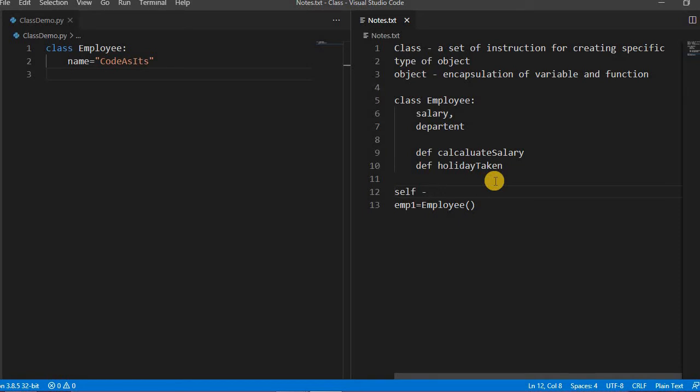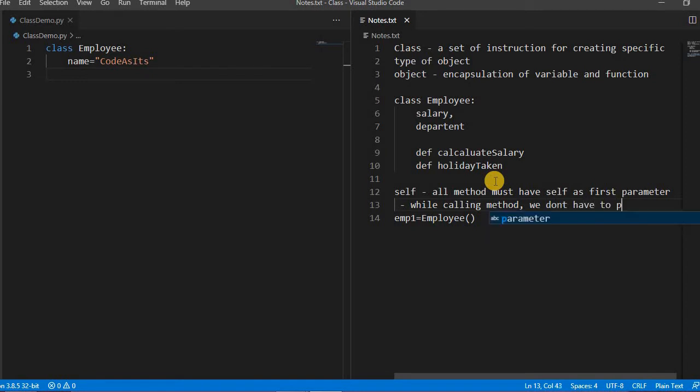So all the class methods must have self as the first parameter. And while calling a method, we don't have to pass it as an argument. By default, it will take it. If you remember the this keyword which points to the current object, self works the same as the this keyword.